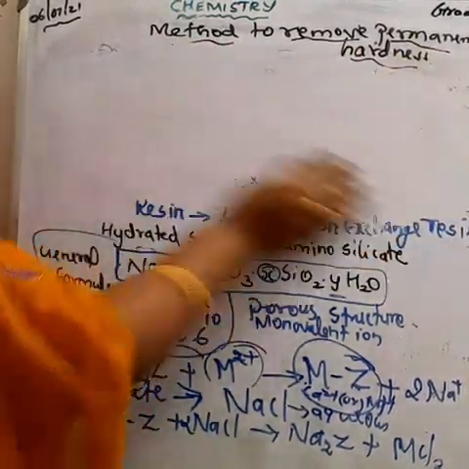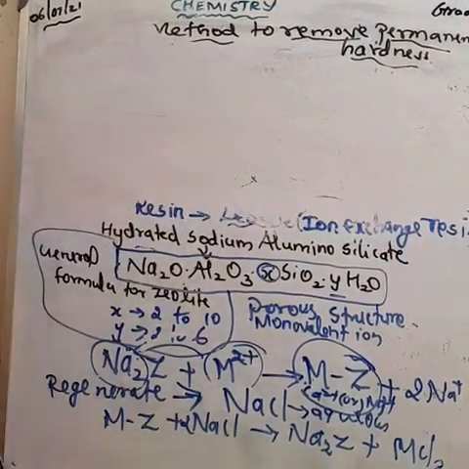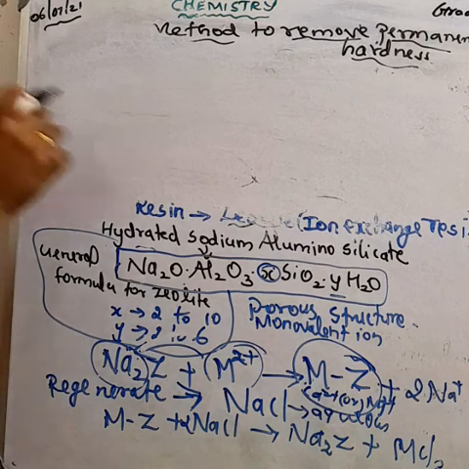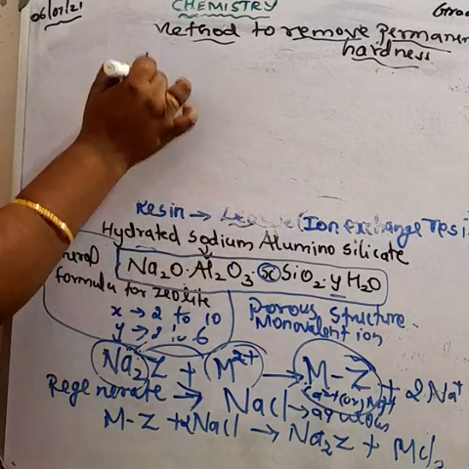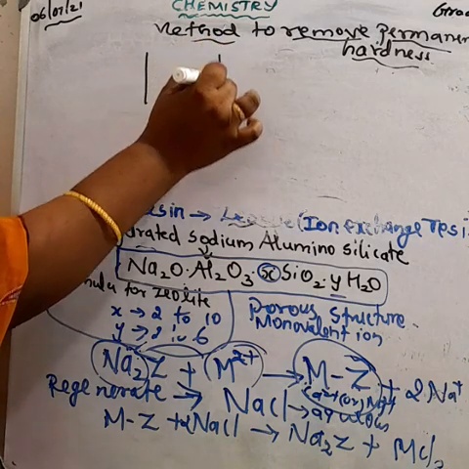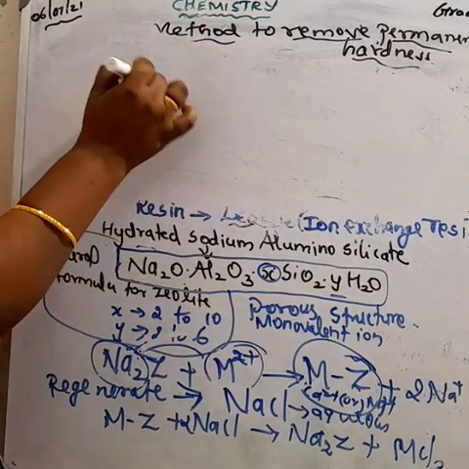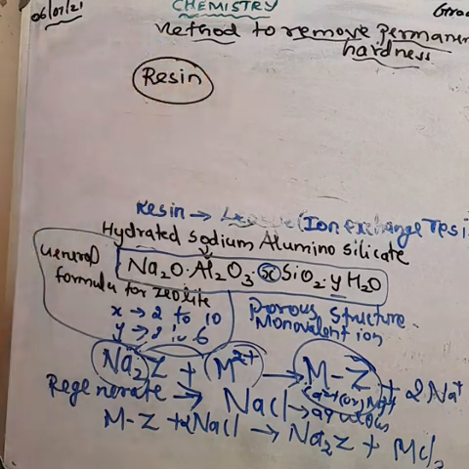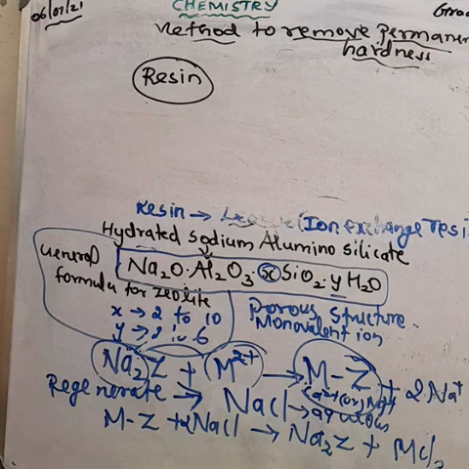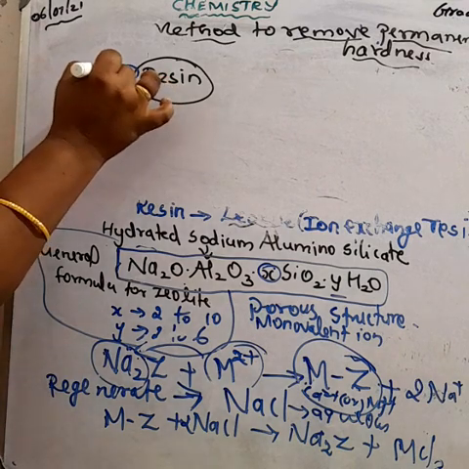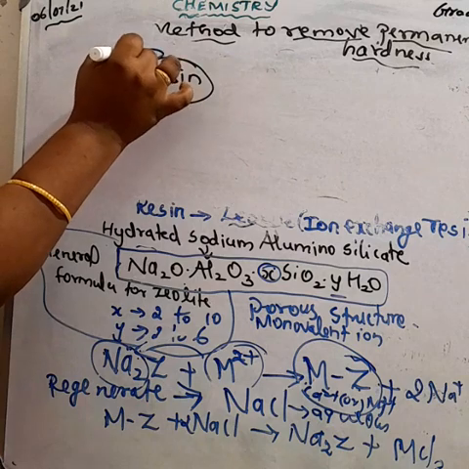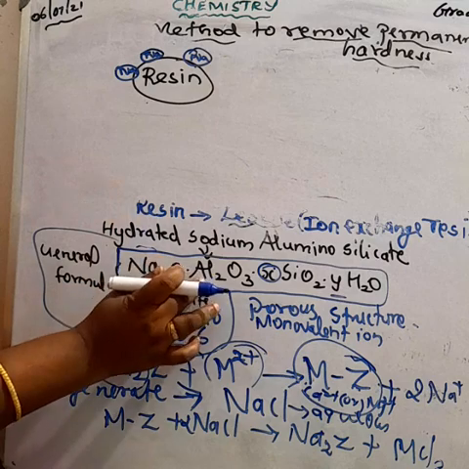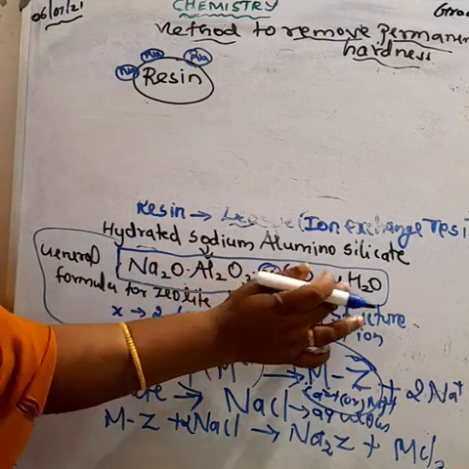Understood? How we can regenerate, there is a diagram. This is the zeolite resin. In the zeolite resin the sodium is loosely held. What is the formula for zeolite? Na2O, Al2O3, x SiO2, y H2O. This is the bed.